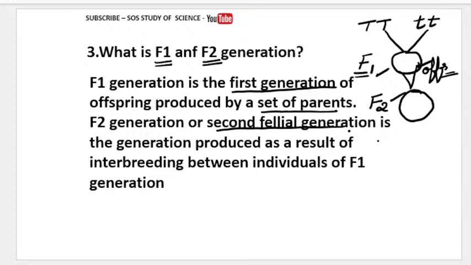Both are the same. So you must know F1 generation is nothing but first generation offspring which are produced by the first set of parents. F2 generation is also called the second filial generation. Now F1 we can also call the first filial. This is the first filial. F1 is the first filial, F2 is the second filial. So you must know F1 is the same as the first filial.